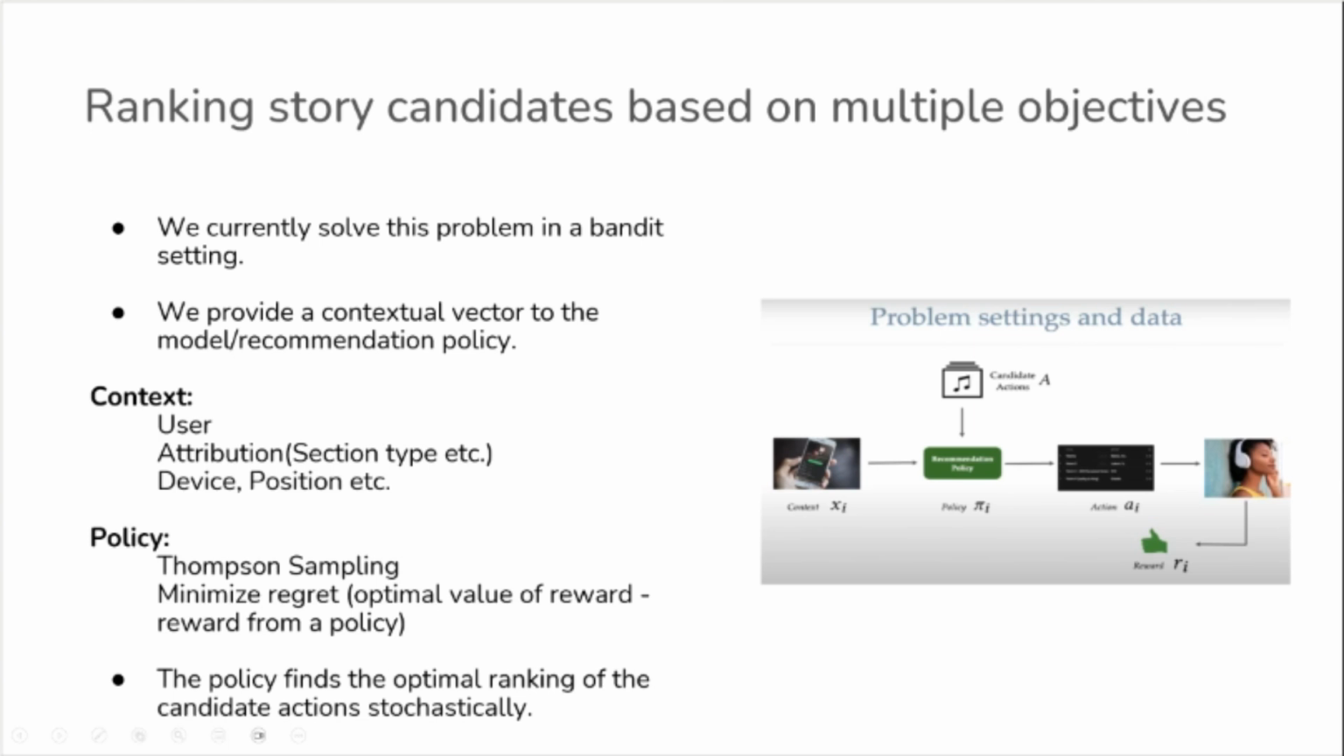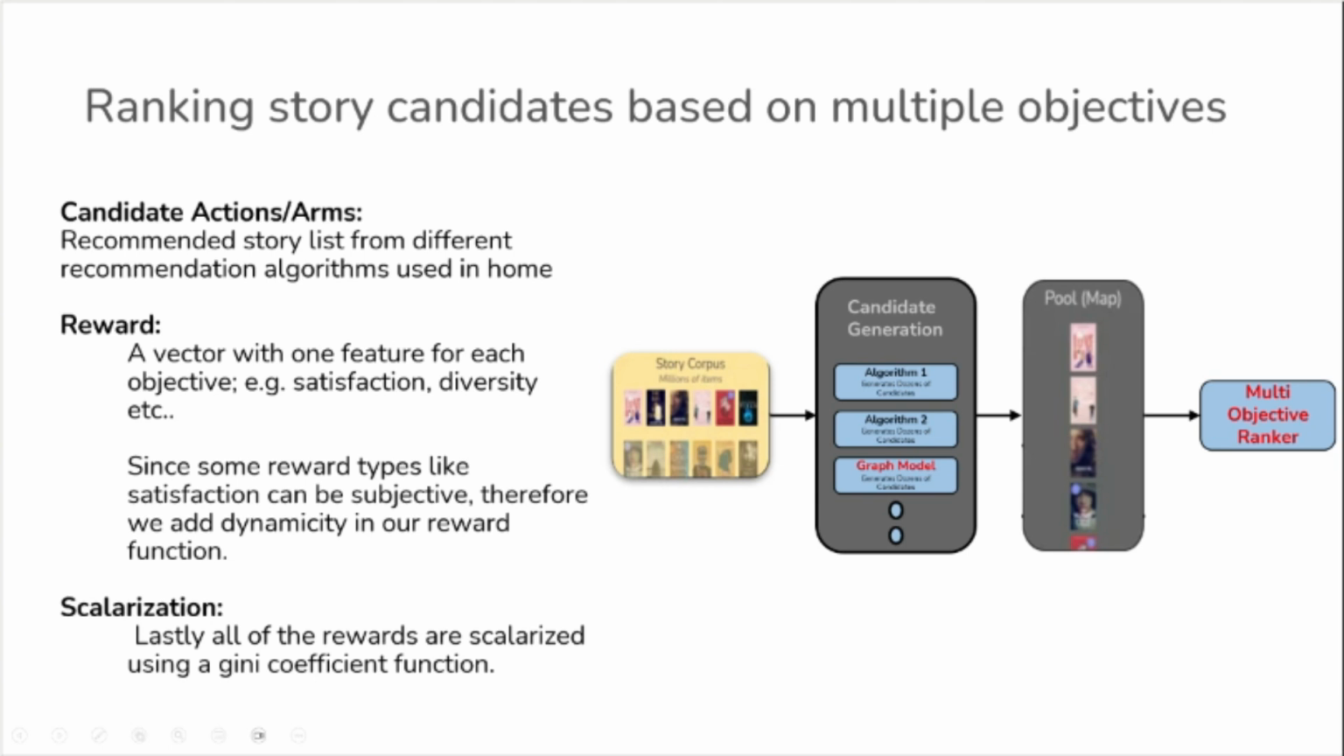In our bandit setting, we provide a contextual vector to our recommendation policy, incorporating different features like user, their location, time of the day, etc., to generate more relevant recommendations. In our bandit setting, we use a multi-objective based Thompson sampling bandit. The policy finds the most optimal ranking of the candidate actions. In our setting, the candidate actions are the different candidate generation algorithms in our candidate generation step.